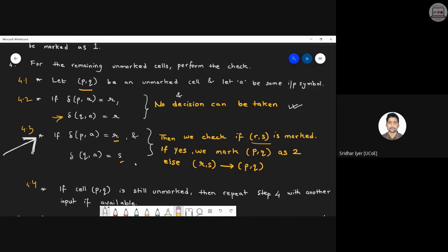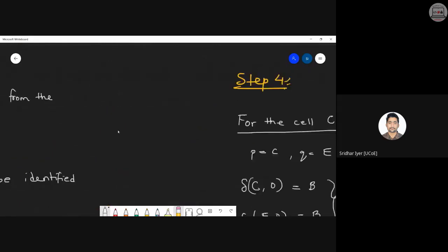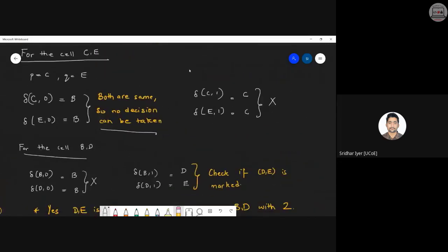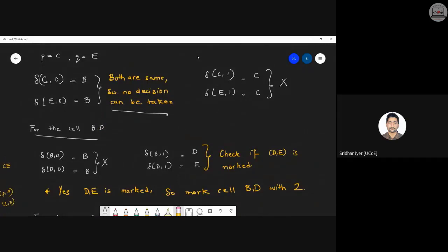Whatever answer you get on P comma A and Q comma A, you have to compare that. For example, you got R in the first case, S in the second case. You have to check whether the R comma S intersection is marked in your box or not. Understood? Yes or no? Kindly let me know. Over here we got D and E, so for the time being, I can assume that this is R and this is S. So I will check whether this R comma S is marked or not. With marked, I mean it can be either a 1, it can be also a 2.